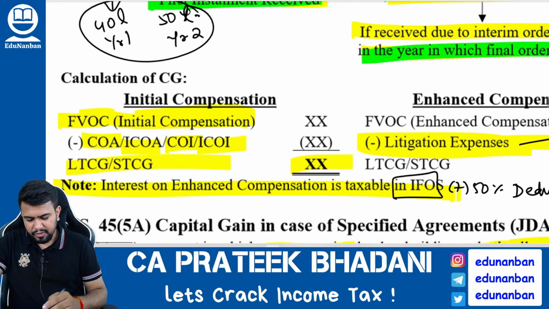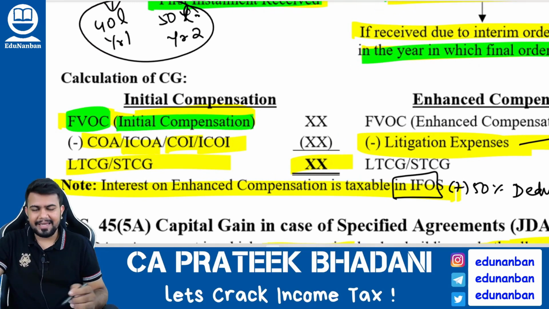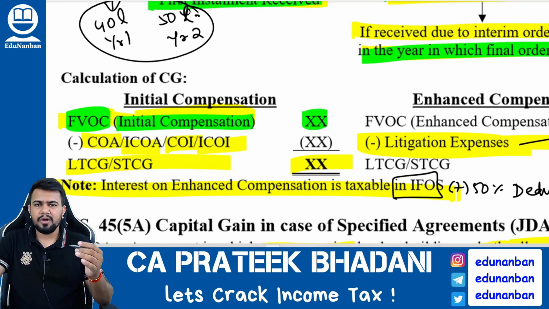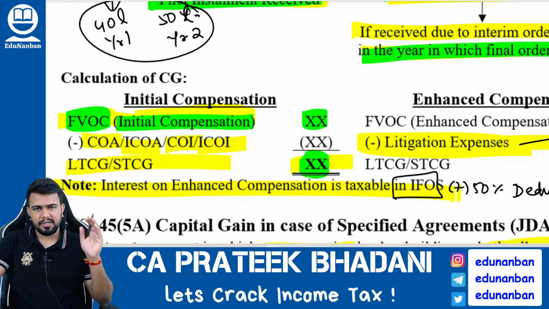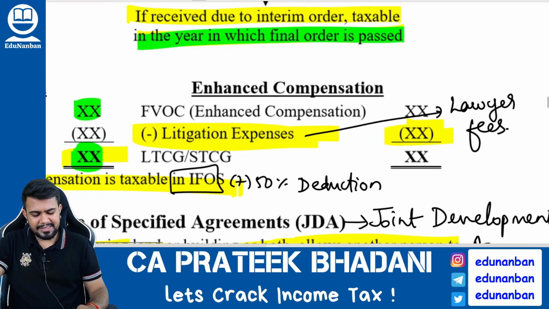Now, how to calculate the capital gain? You take the full value of consideration as the entire initial compensation. From that initial compensation you can reduce, as usual, transfer expense, cost of acquisition, indexed cost of acquisition, cost of improvement or indexed cost of improvement as the case may be, and you will find out the long term or short term capital gain. Now let's come to enhanced compensation.